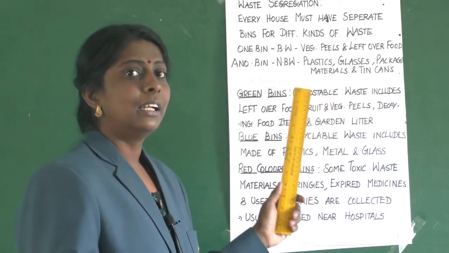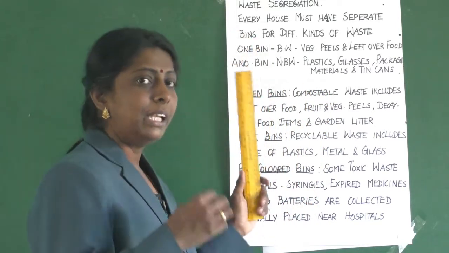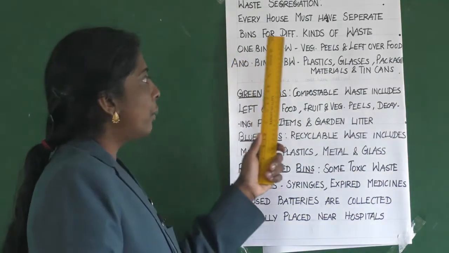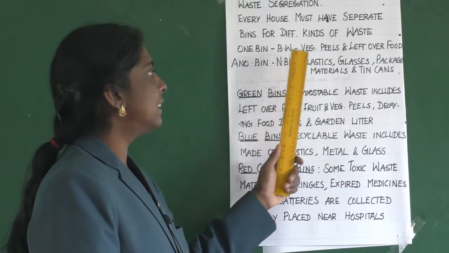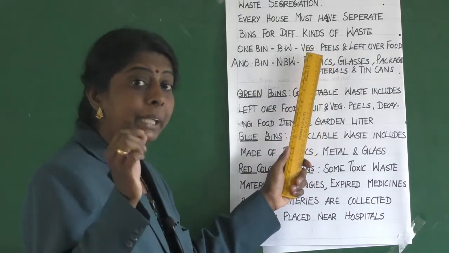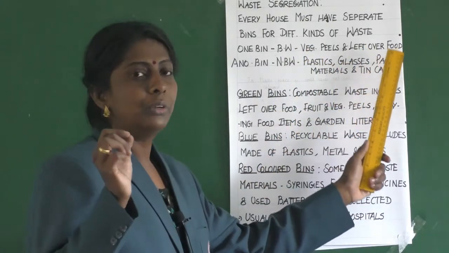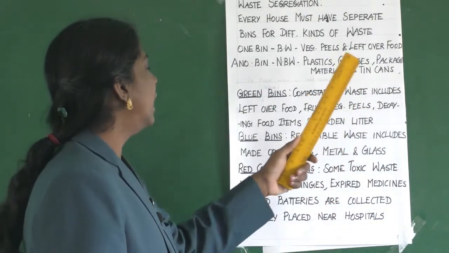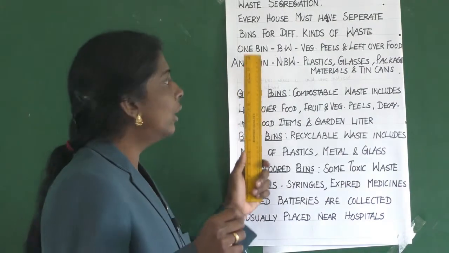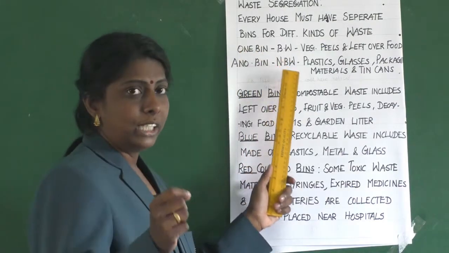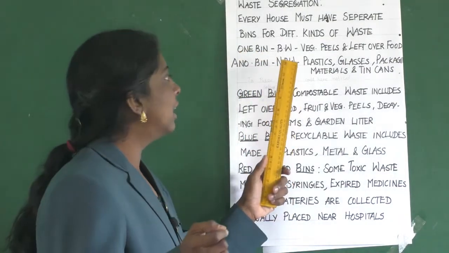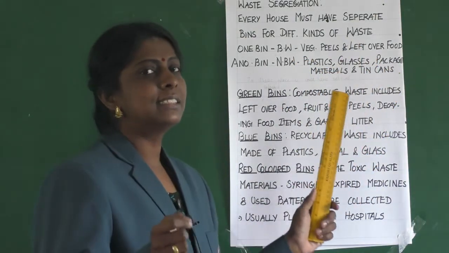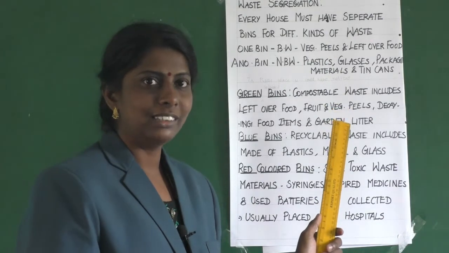So that's why there is a need to have separate bins. We should have one bin for biodegradable waste, that is vegetable peels and leftover food, and then another bin separately for non-biodegradable waste, like plastics, glasses, packaging materials and tin cans. Clear, children?